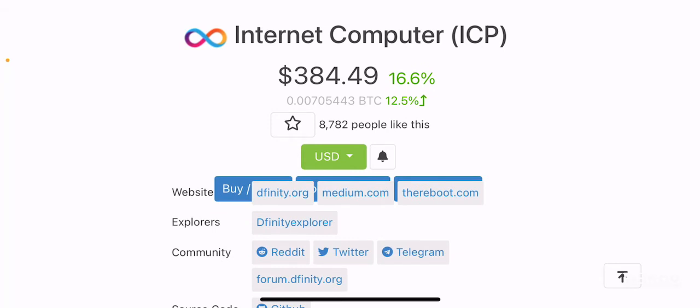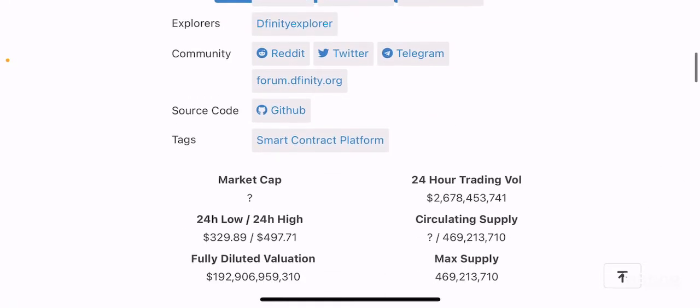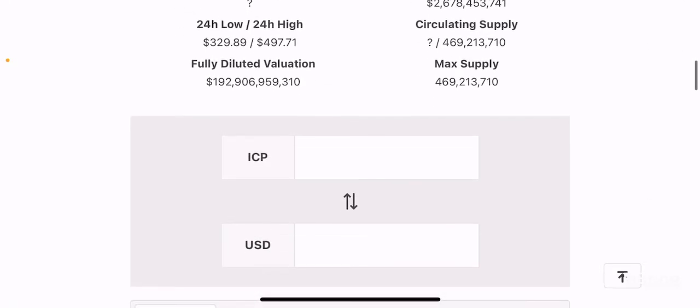I'm pretty sure that there will be some kind of correction that will drive this token price down, but it is still interesting to see the token price in the triple digits when the circulating supply is in the hundreds of millions, right?